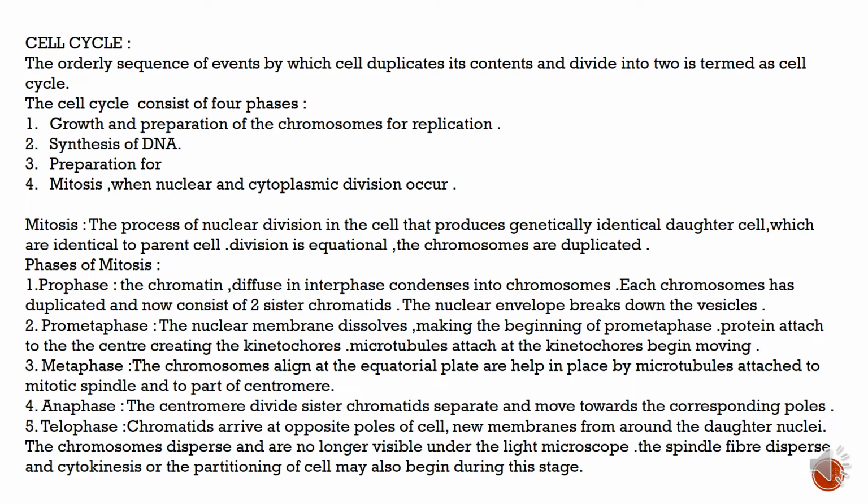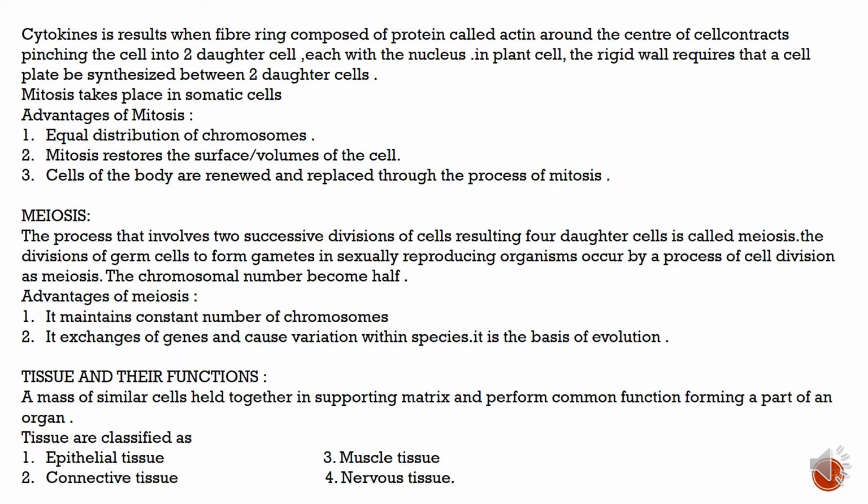Telophase. The chromatids arrive at opposite poles of the cell. A new membrane forms around the daughter nuclei. The chromosomes disperse and are no longer visible under the light microscope. The spindle fibers disperse and cytokinesis, or partitioning of the cell, may begin during this stage. Cytokinesis results when a fiber ring composed of a protein called actin around the center of the cell contracts, pinching the cell into daughter cells, each with a nucleus.